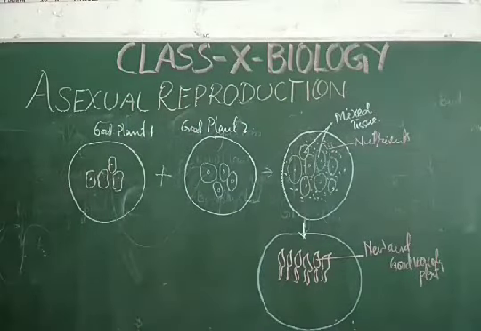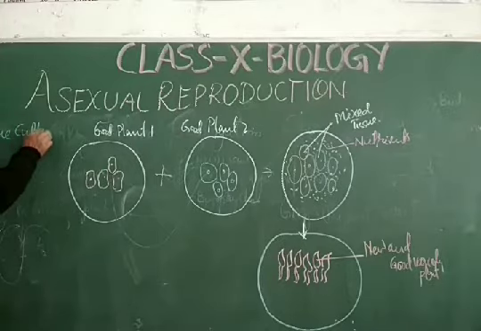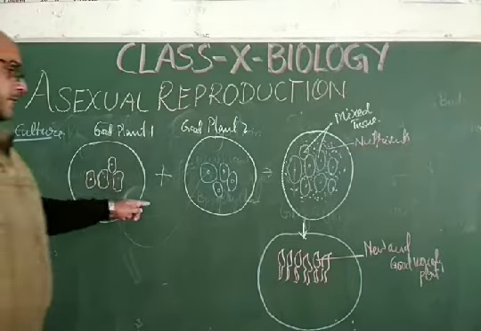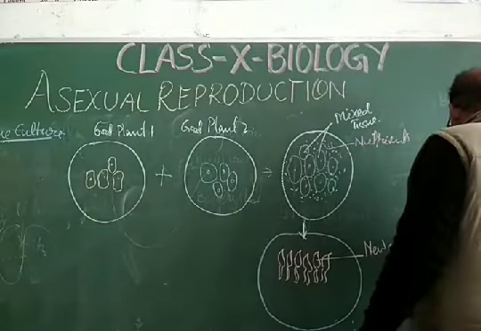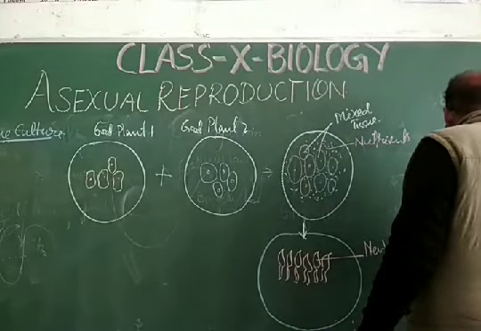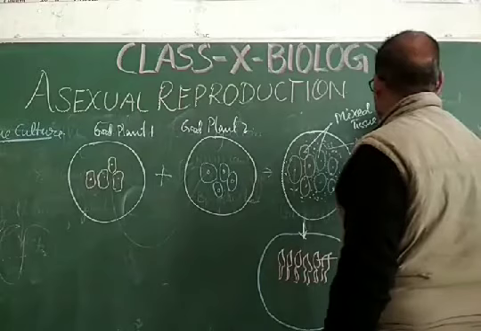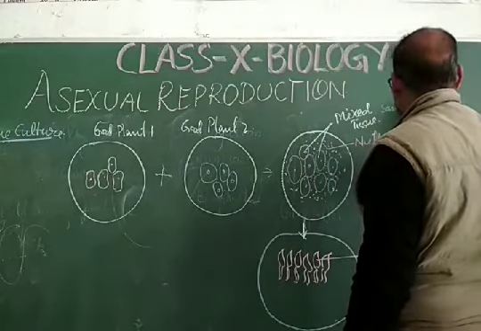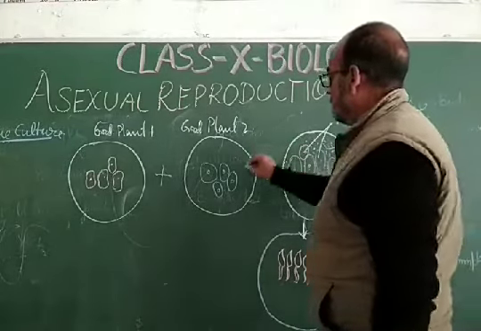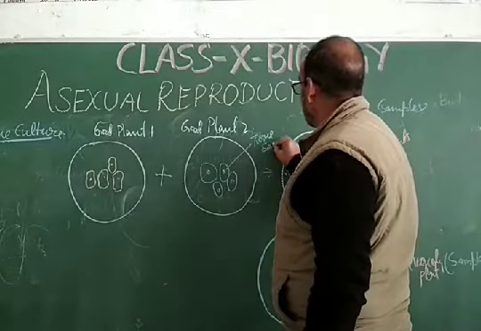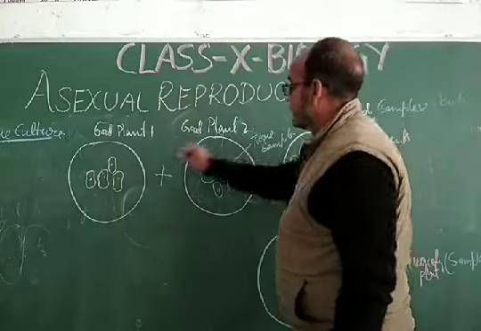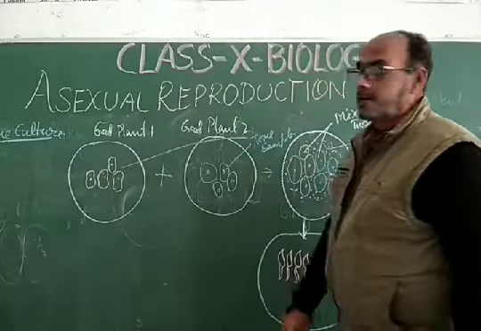This is the method of tissue culture. So in tissue culture, take the two samples. These are the samples, tissue samples.